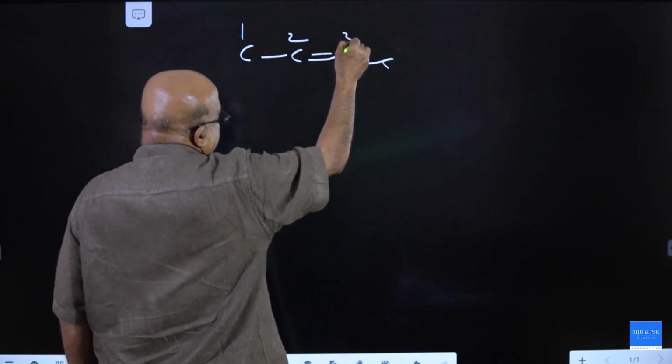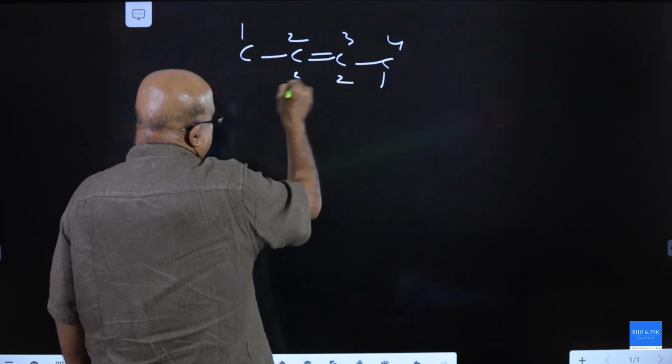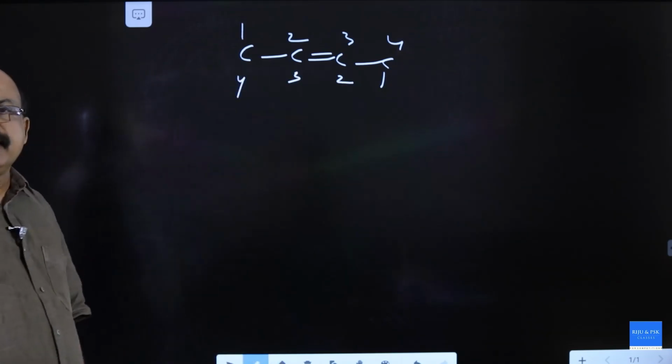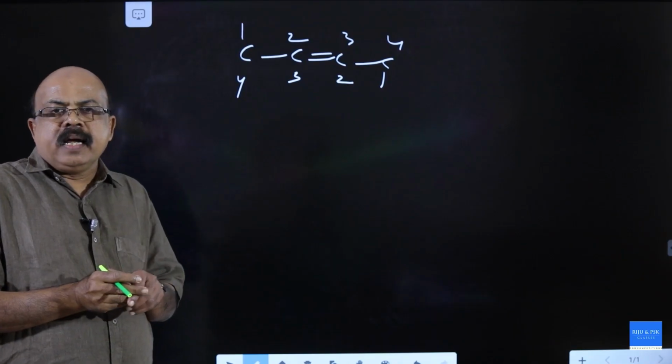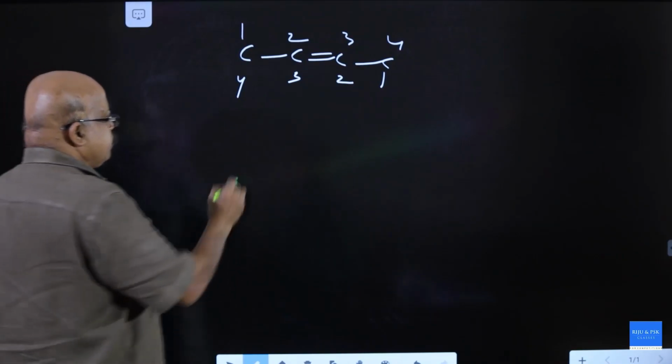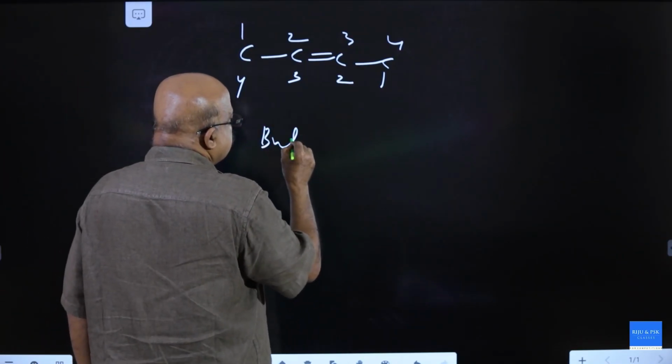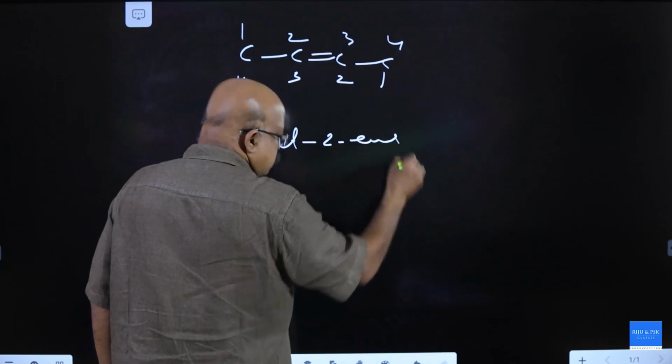1, 2, 3, 4. Whatever may be the numbering, the double bond is between the second and third carbon, so it is but-2-ene. Clear? Next one.